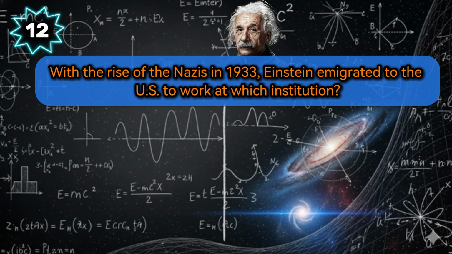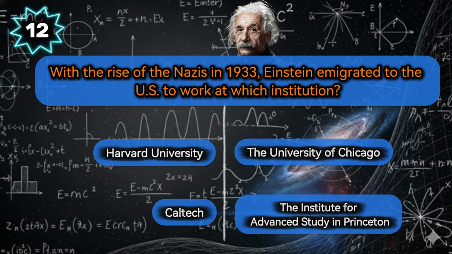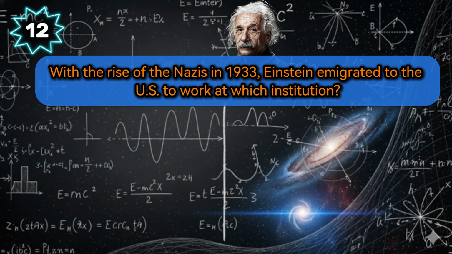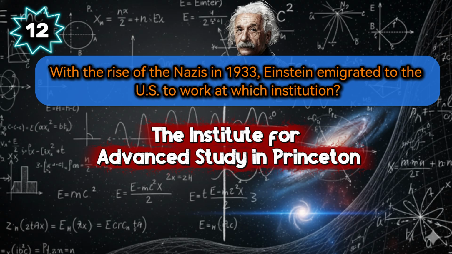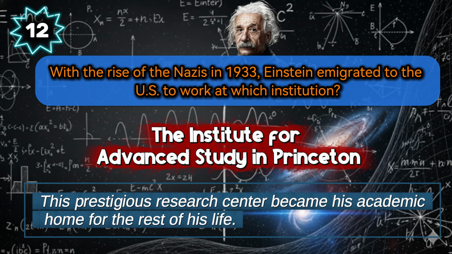With the rise of the Nazis in 1933, Einstein emigrated to the US to work at which institution? Here are your options: Harvard, the University of Chicago, Caltech, or the Institute for Advanced Study. He joined the Institute for Advanced Study in Princeton. This prestigious research center became his academic home for the rest of his life.